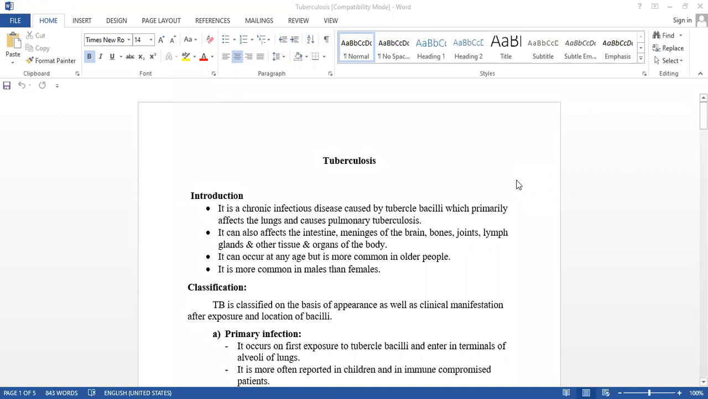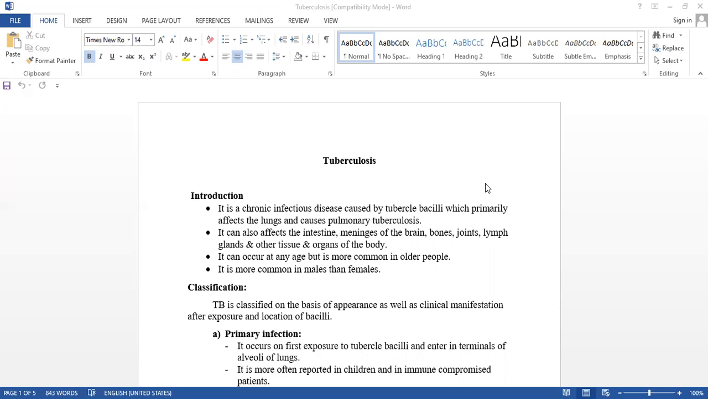Today we are going to see tuberculosis. In short, we also call it TB. We all know TB, okay? Tuberculosis is an infectious disease caused by Mycobacterium tuberculosis. But usually we call it a respiratory disease because the lungs are affected more.